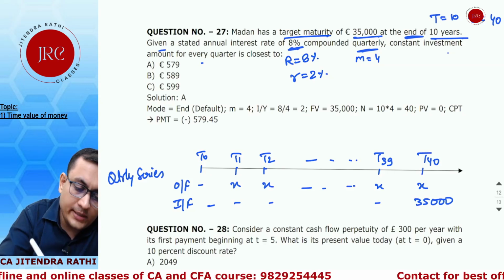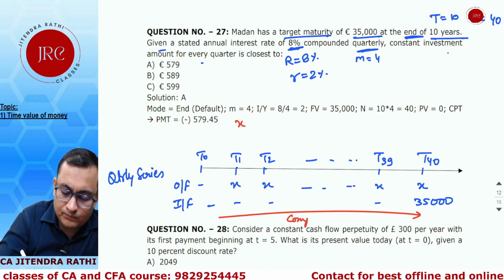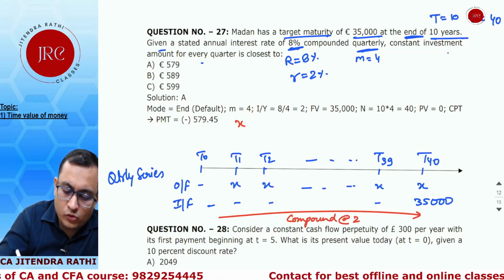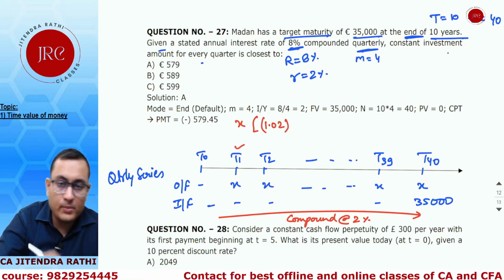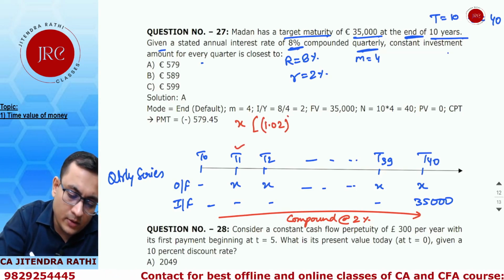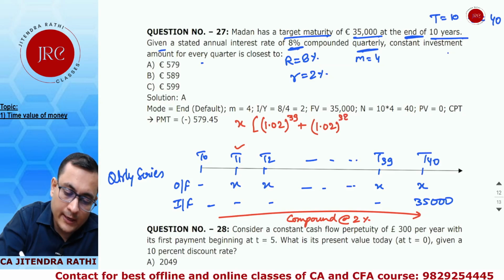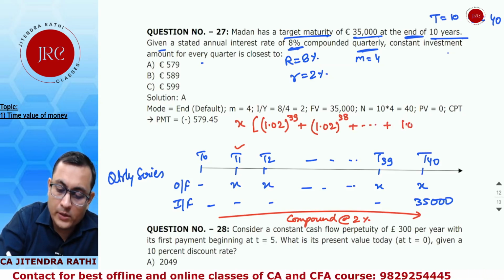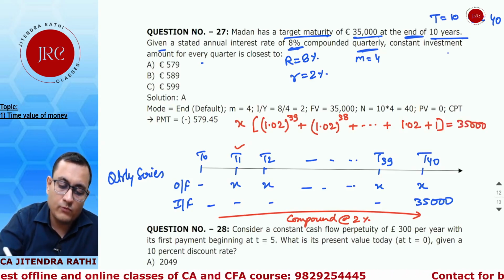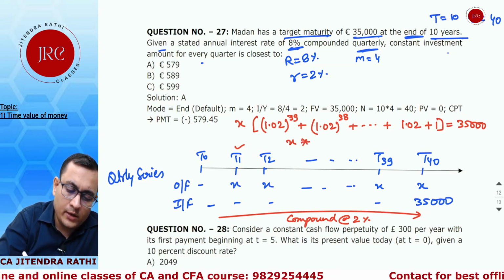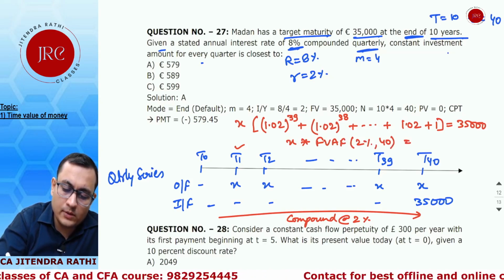So again the calculation is, x we need to compound at the rate of 2%. So x times 1.02 to the power, first from T1 to T40, how many periods? 39, not 40, 38, down to 1.02, and the last one should be equal to 35,000. We can rewrite this as x into FVAF of 2%, 40, should be equal to 35,000.